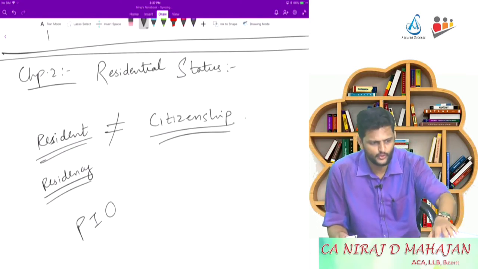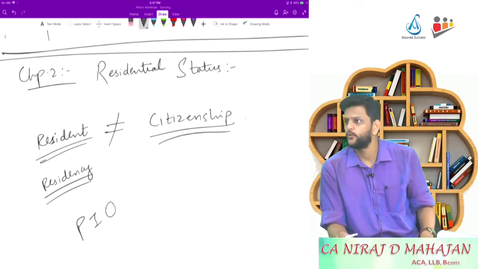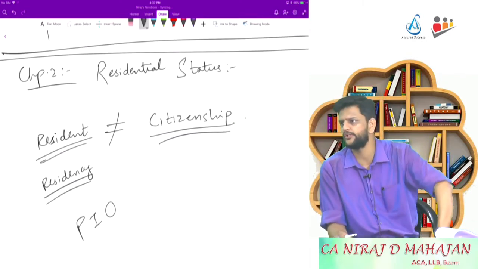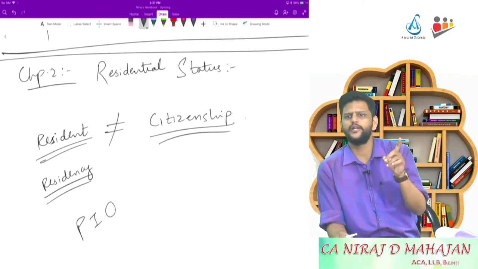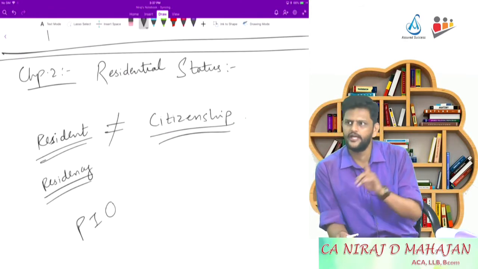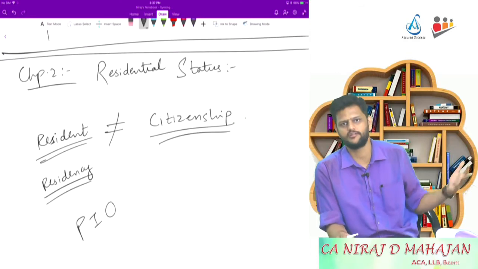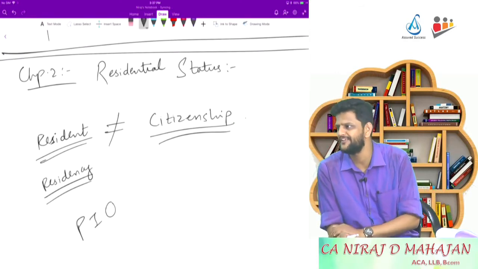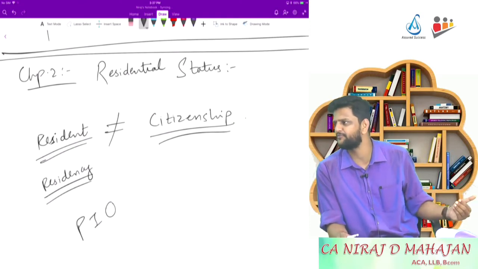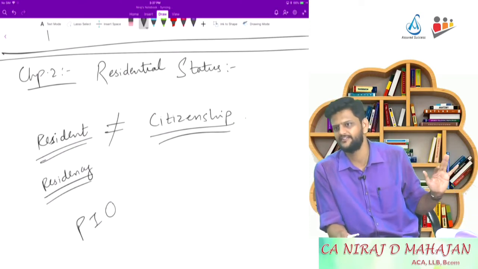So what are we deciding? Let us focus first only on individual and HUF, and particularly only on individuals. Whether an individual is a resident or non-resident. And if he is a resident, we can have further types. What are the further types? Resident and ordinarily resident, and secondly, resident but not ordinarily resident.